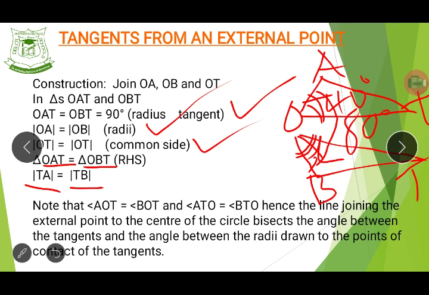Do you see that now? That's very important to remember, that the angle formed at the center of the circle when joining those two tangents to the center is an equal division between the two triangles. The angle here is equal to the angle here. Do you get it now? So that is very important to take note of.